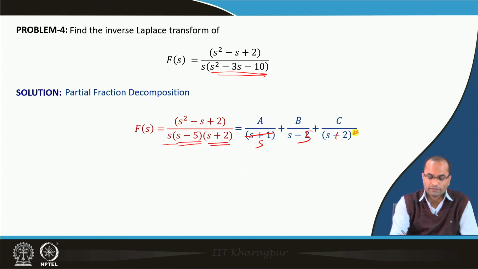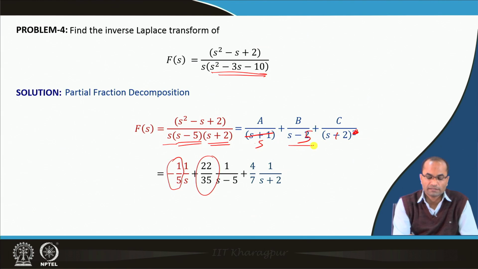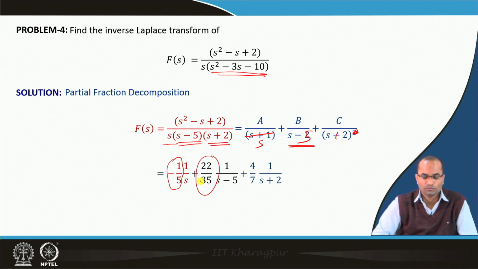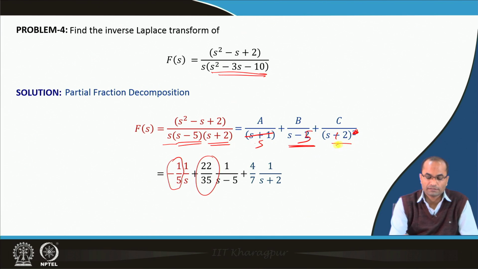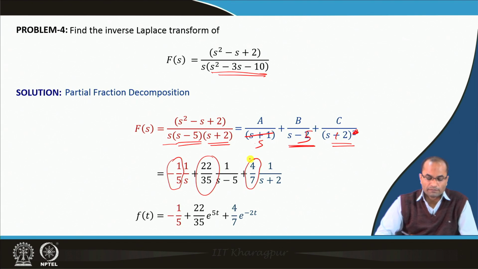By doing this partial fractions, we will observe that this A factor is coming as minus 1 by 5, then the B with S minus 5 is coming as 22 by 35, and with S plus 2 the C is coming as 4 by 7, and then we can apply the idea of the inverse transform.